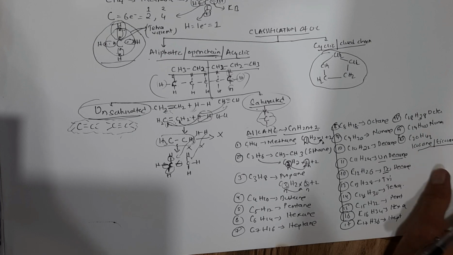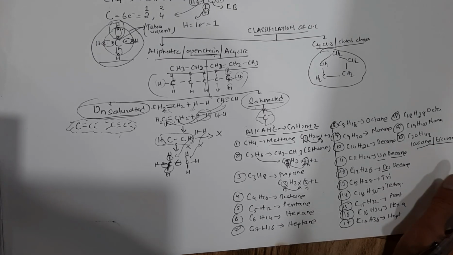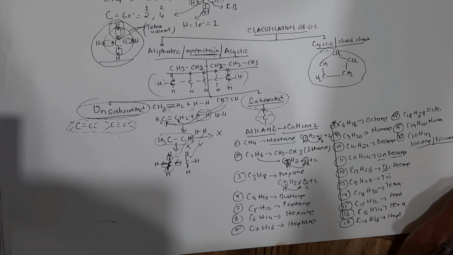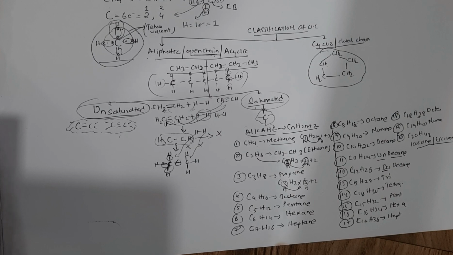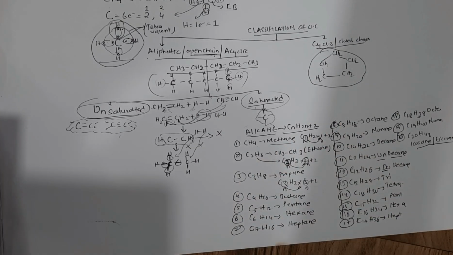It's one and the same thing. Now if you increase it, it becomes 21, then henicosane, docosane, tricosane, and so on, and keep on repeating. So these are the members of alkane which have only and only single bonds in them, so they are basically saturated compounds.